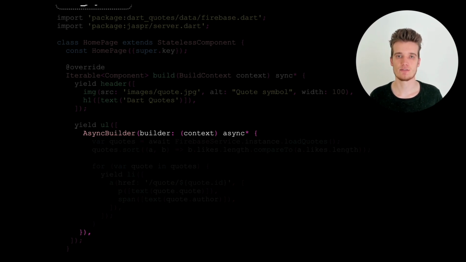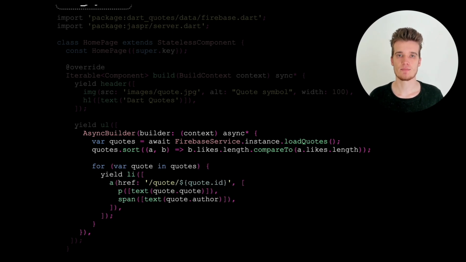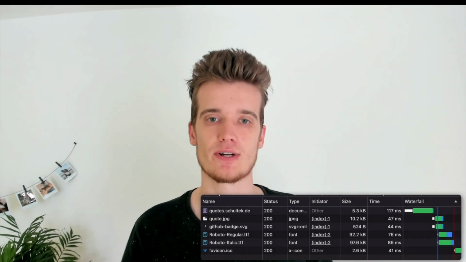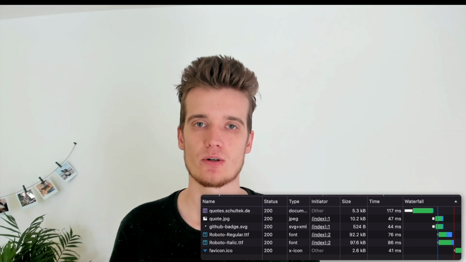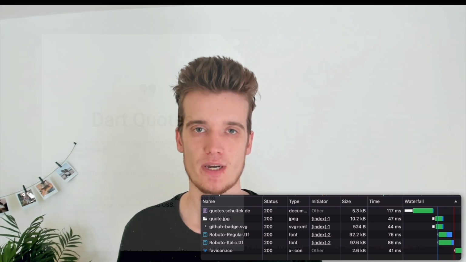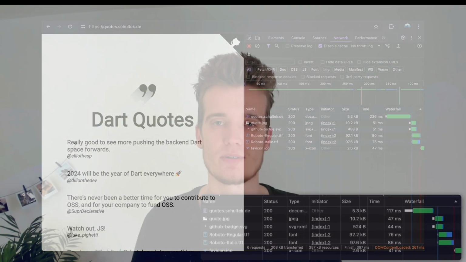It's the same as the builder in Flutter, but it has an asynchronous build function. So we can use await here and call our load quotes function. After sorting the quotes by the like count, we can iterate over them and return a list element for each one. Inside the list, we can link to the quote page of that quote. And that's already our homepage done. And remember, we didn't touch any client-side code here. So if we look now in the network tab of that page, there is no JavaScript. And this is because, well, we didn't need any interactivity here. So we don't also need any JavaScript.